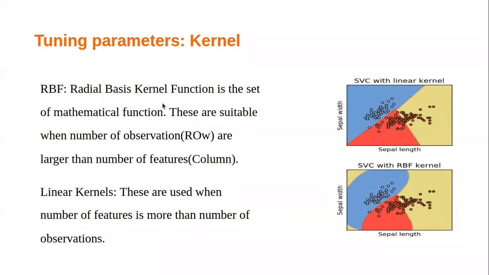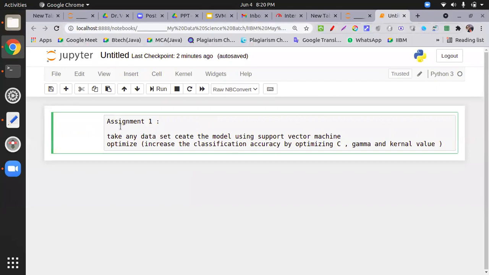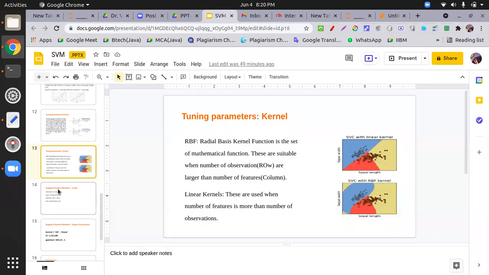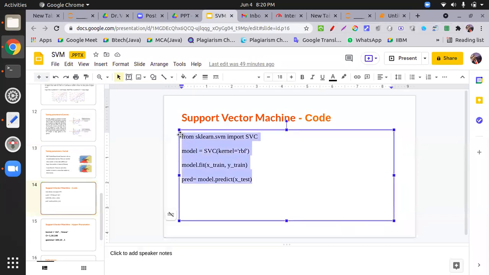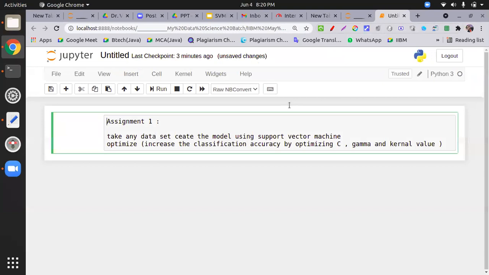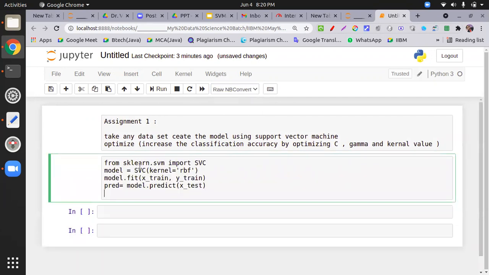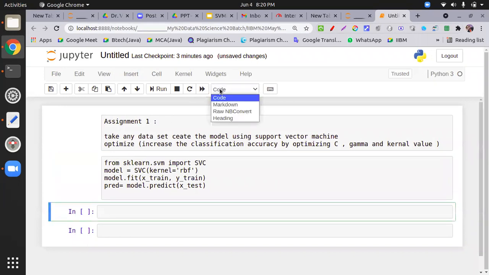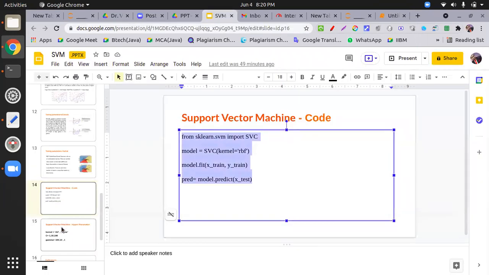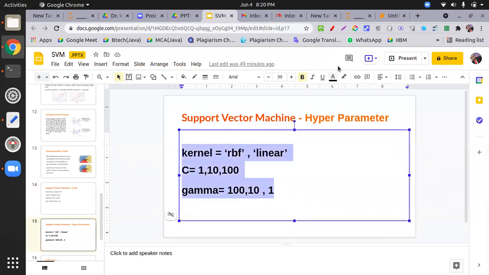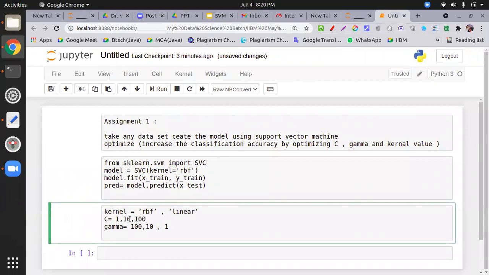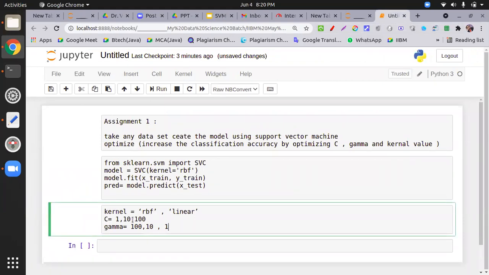All right. Now what am I doing? I forgot. Okay, so I am writing the task. Take a data set, create the model using support vector machine, optimize, increase this one. Okay, I will write some code from over here. Otherwise, the code is given in the PPT, and the optimization code. I will share the PPT with you, no problem. This is your first task. Okay, you will do this very carefully.